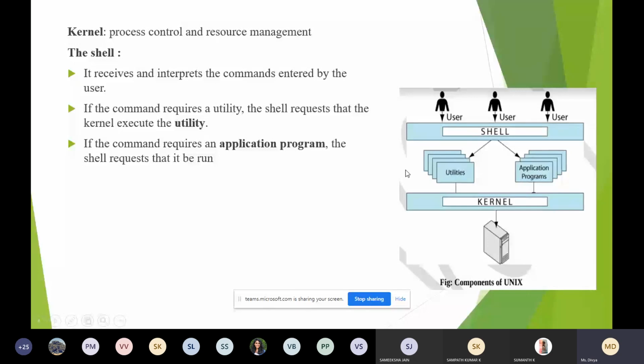Okay. So utilities will have all the command files. If the command requires application programs, the shell requests that, and the kernel will run that. Okay, I shall tell more about that.